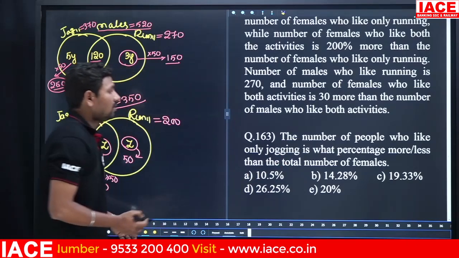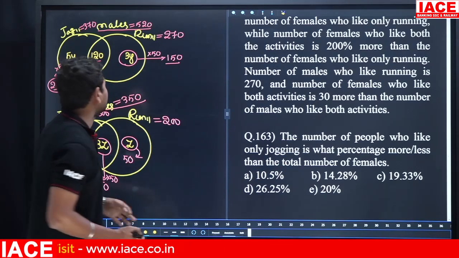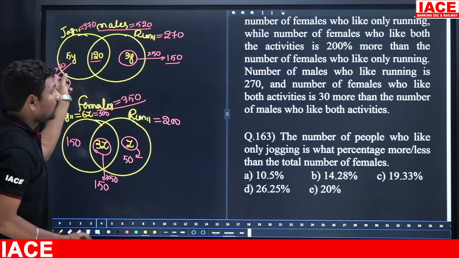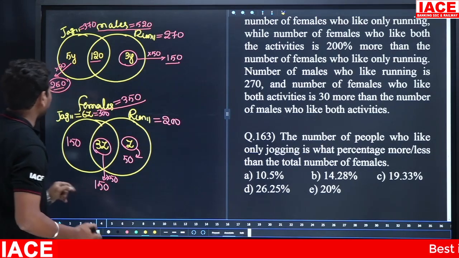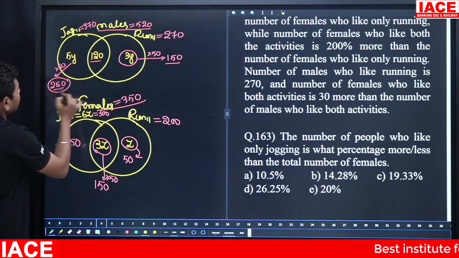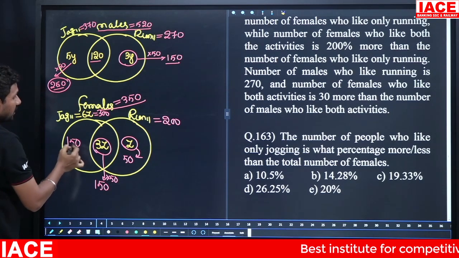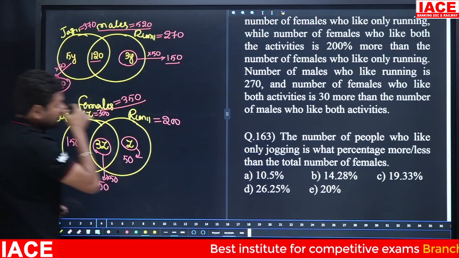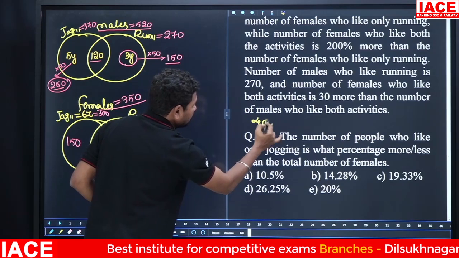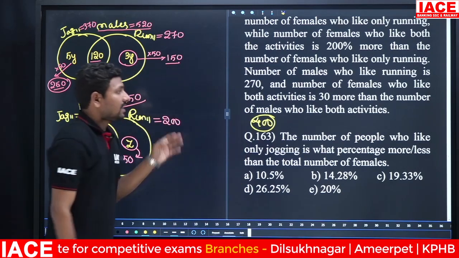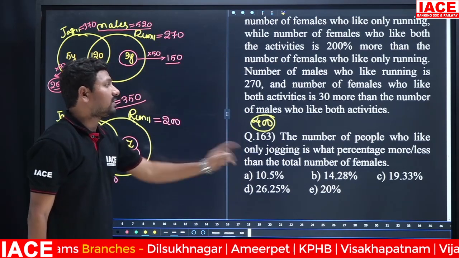Next. The number of people who like only jogging is what percentage? Who like only jogging means male side jogging members are 250, female side jogging members are 150. 250 plus 150, how many members? 400. 400 is what percentage more or less than the total number of females?